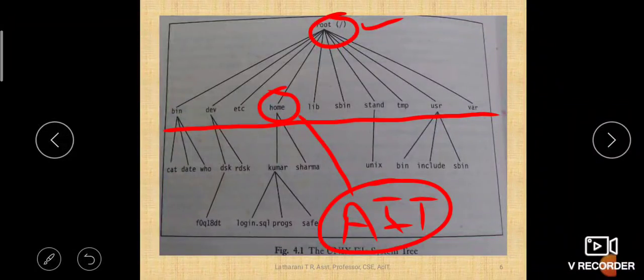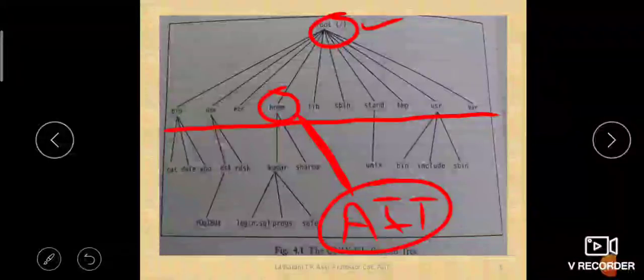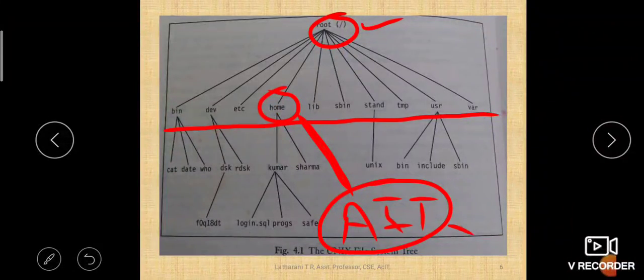Whenever you log in, a home will be allocated for you. After that, whatever file you create, now you create a file called F2, then under AIT a file called F2 will be created.